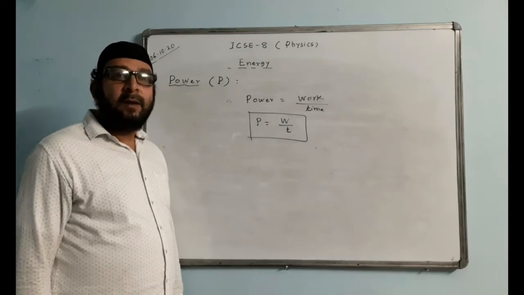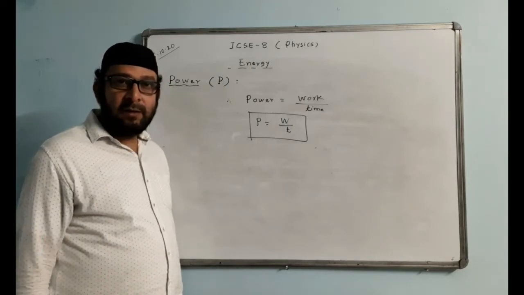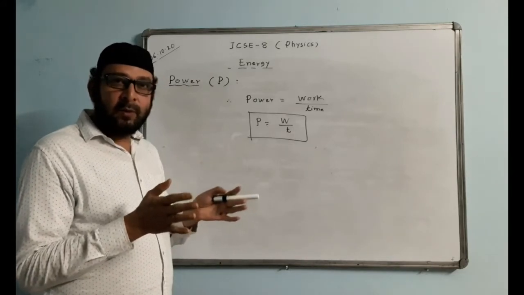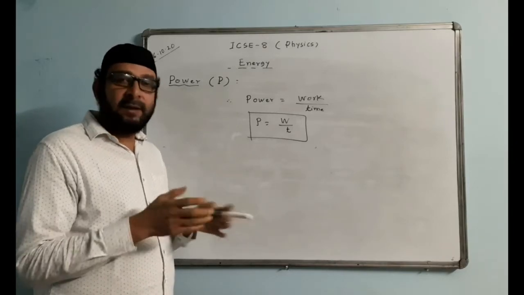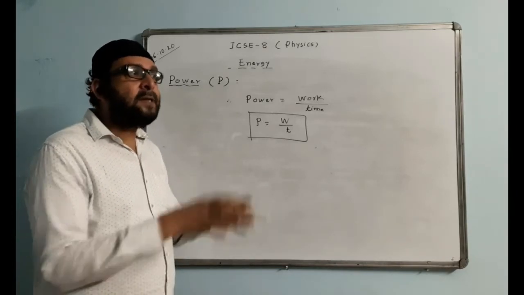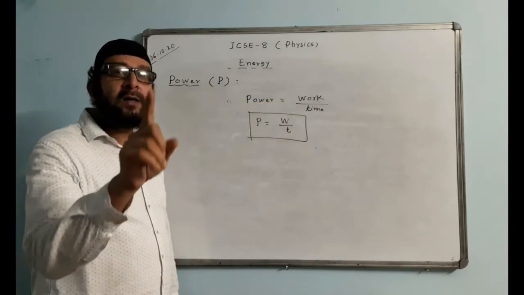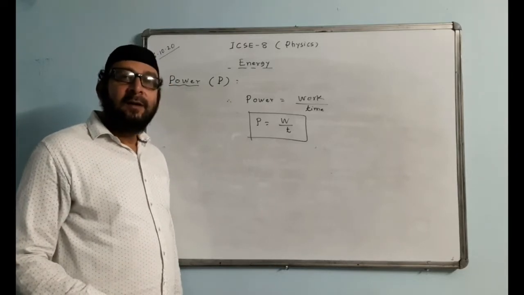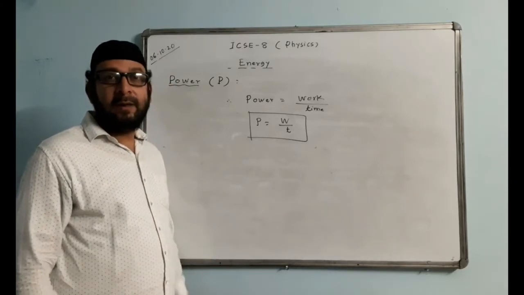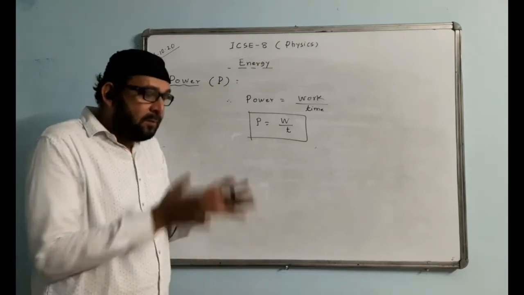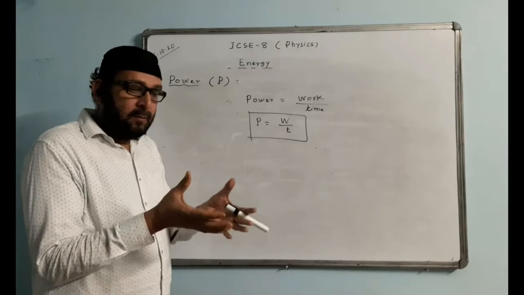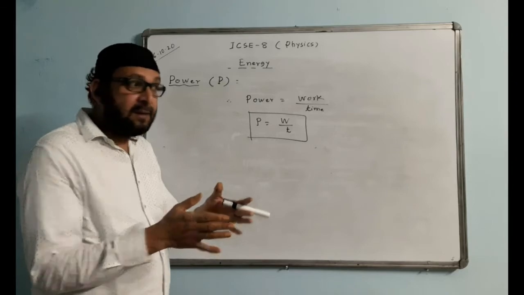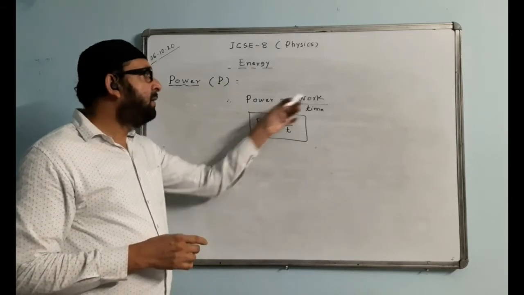Another question. There is a man and a child. The man and the child carry identical, small boxes, having the same mass, from one place to another place. Who does more work? The question says, who does more work? The answer is, they are doing equal work. Why? Because the mass which they are carrying, that is the force or weight, is the same, and the displacement is the same. So work done is the same.